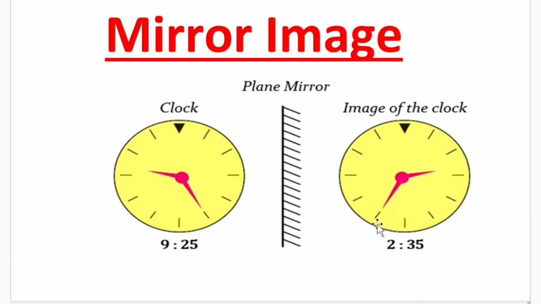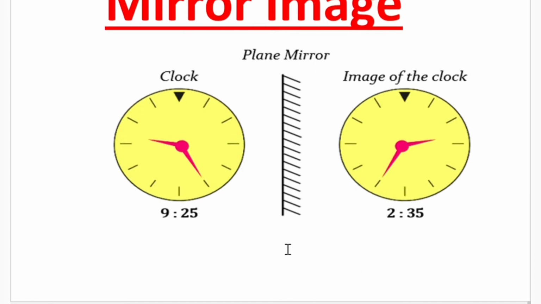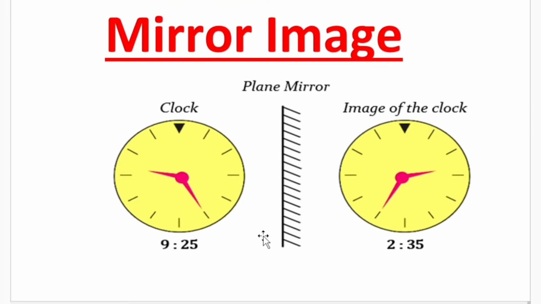Sometimes it will be difficult to find the exact answer, but I'm giving you a short trick, like a formula in physics.